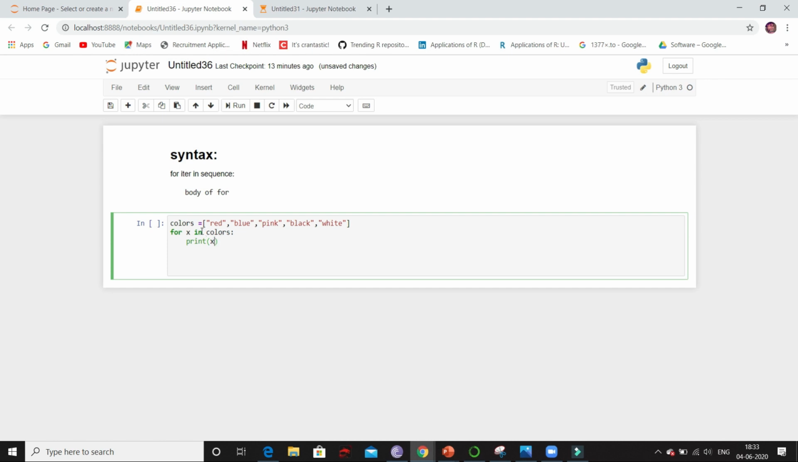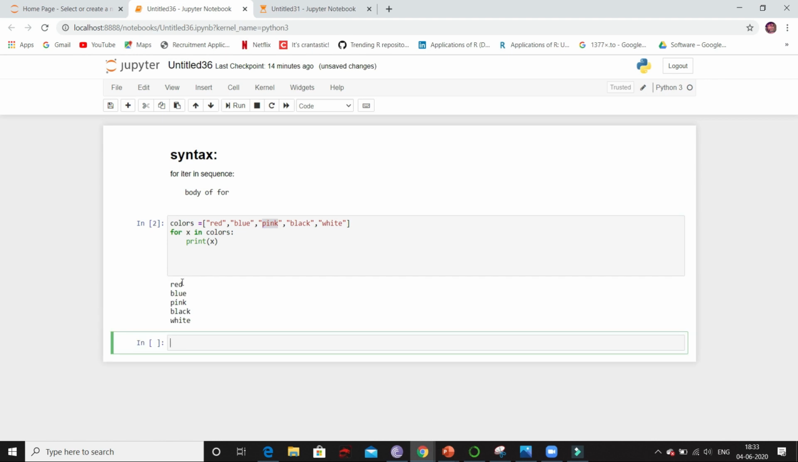So what will happen here is it will start from index 0 and it will iterate till last index and it will print the values one by one. So here x will first get the value present at index 0, that is red, and then it will print red, then it will move on to next value and get that value that is blue and print it, and it will go to next. So it will go till end and print all the values one by one.